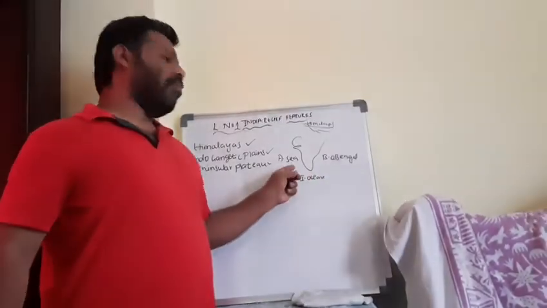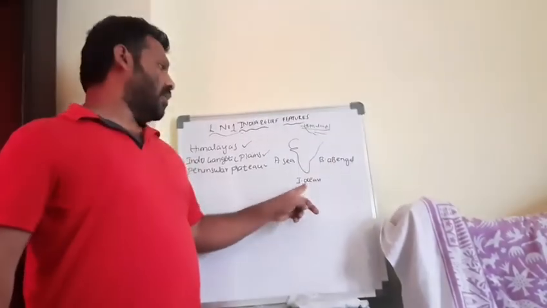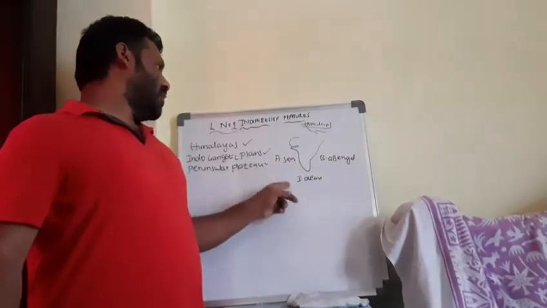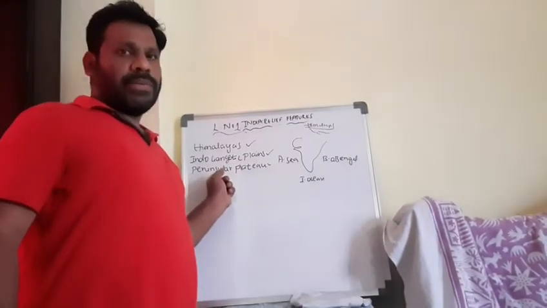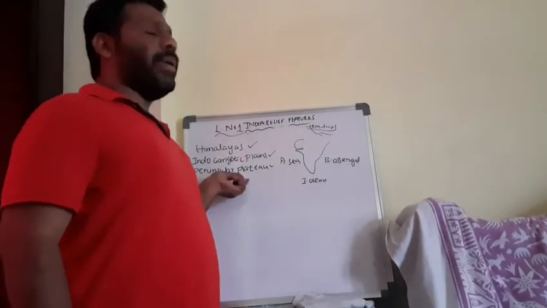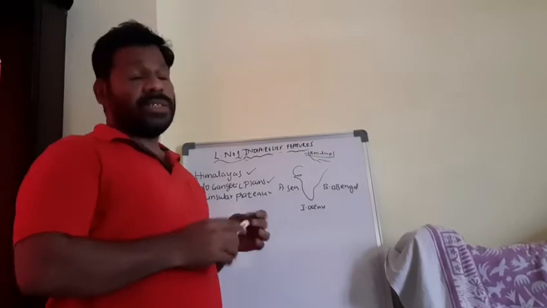So it is a piece of land surrounded on three sides by water: in the western part by the Arabian Sea, in the eastern part by the Bay of Bengal, and in the southern part by the Indian Ocean. So India comes under the Peninsular Plateau. What are the characteristics of the Peninsular Plateau?